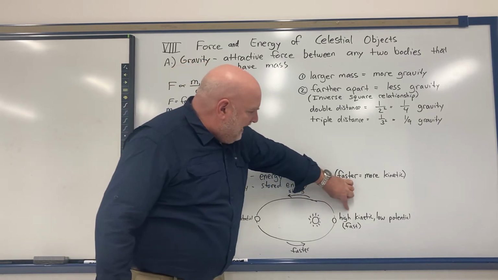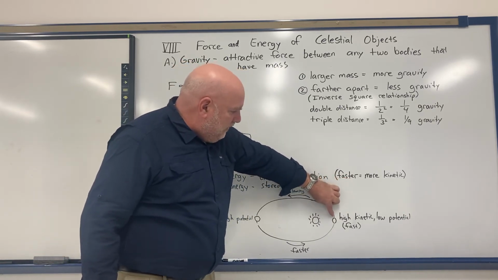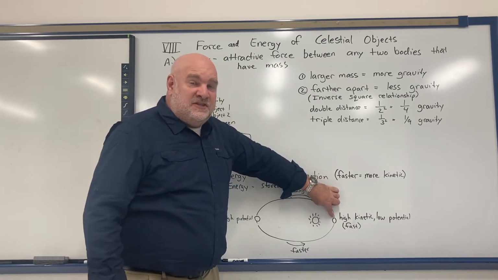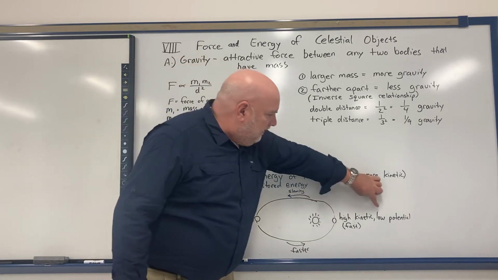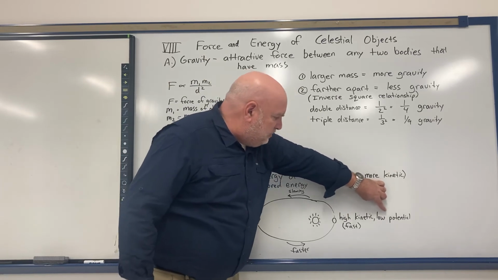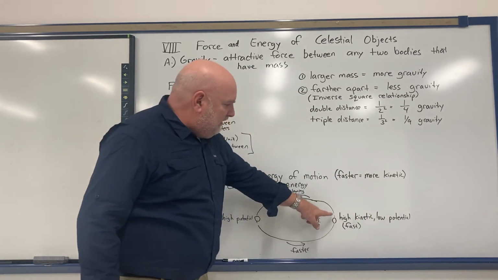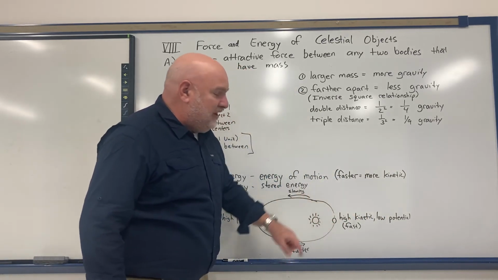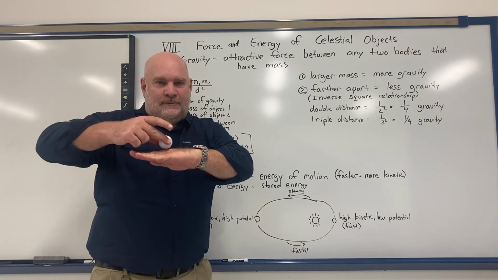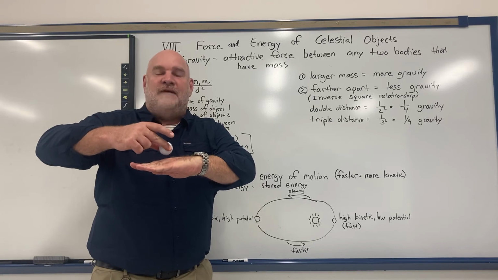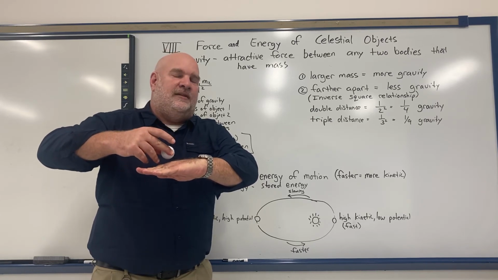So that is where it has the highest kinetic energy. However, it's reached the spot where it's close to the sun, so it's not going to get any closer. So that's where it has the least amount of potential energy. So right there, it has the highest kinetic and the least potential. With my ball analogy, that would be like that split second before it hits the ground where the ball's going really fast, but doesn't have a lot of space left to go.